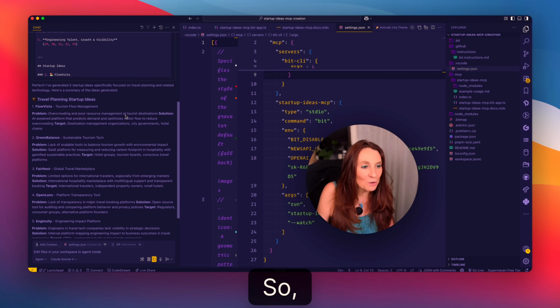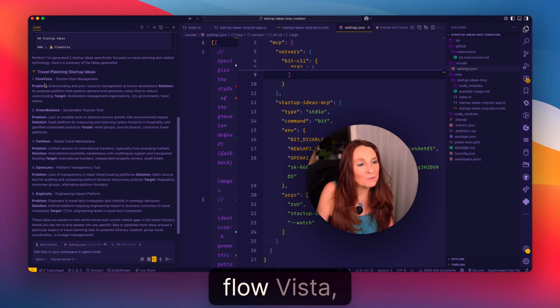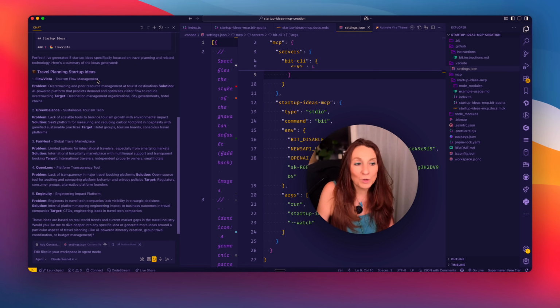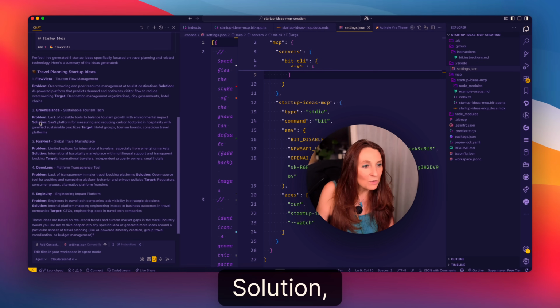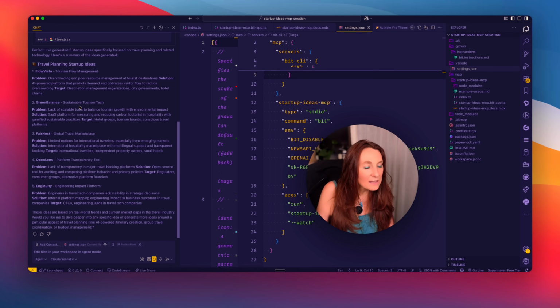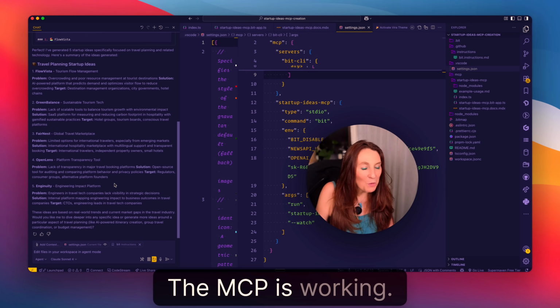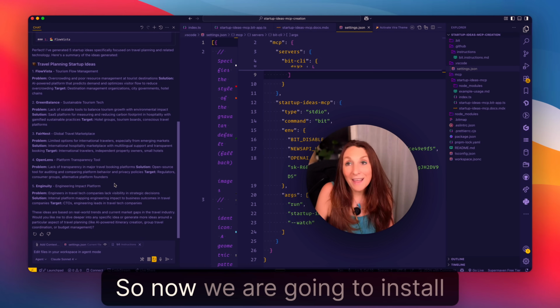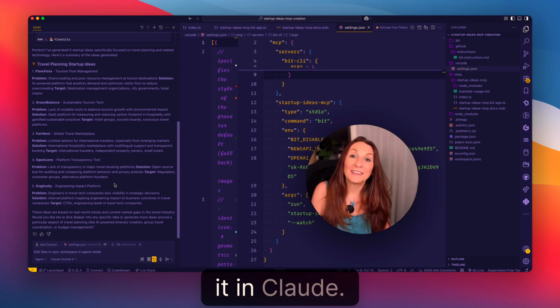Here's a summary. So travel planning startup ideas, Flow Vista, tourism flow management, so problem, solution, green balance. Okay, we're good. The MCP is working. So now we are going to install it in Claude.